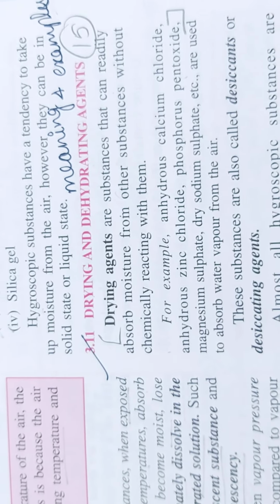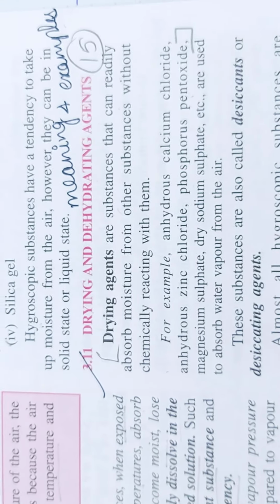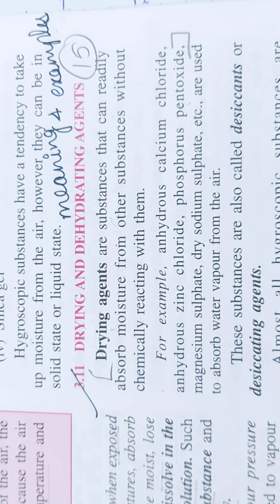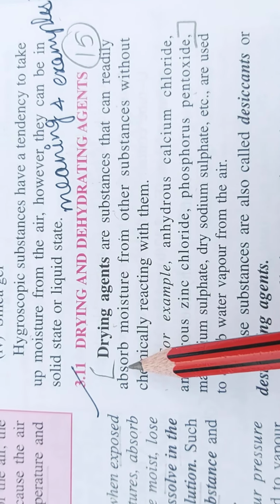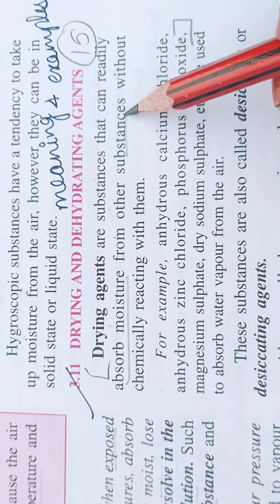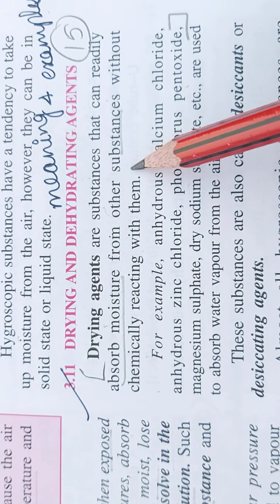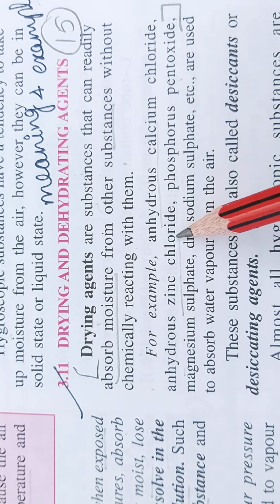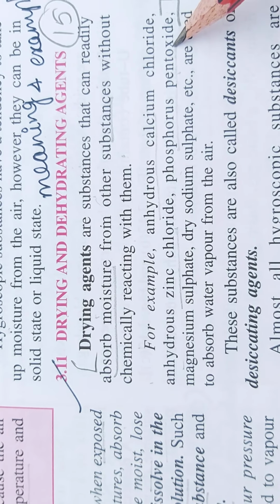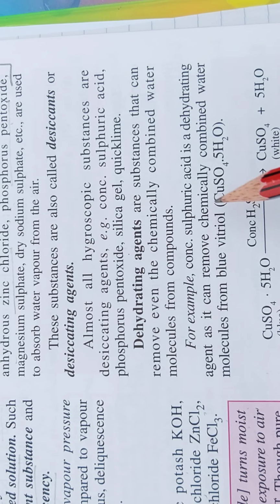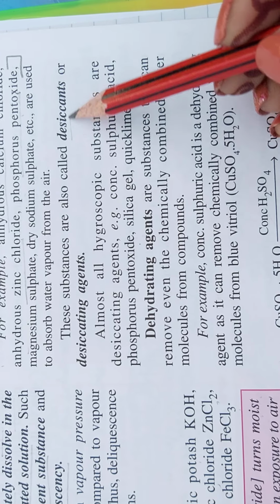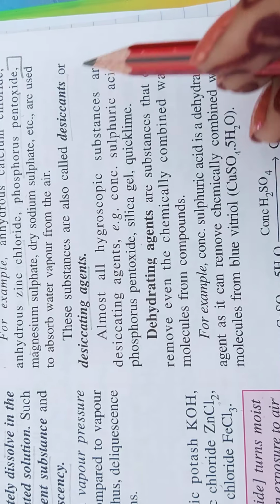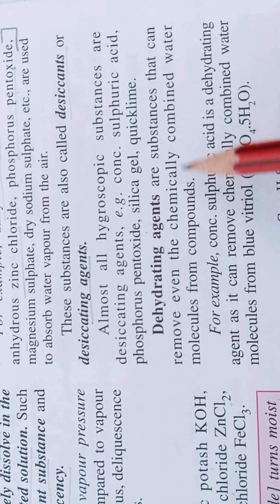Then drying and dehydrating agents. First of all, drying agents. These are substances which can readily absorb moisture from other substances without chemically reacting with them. Examples are anhydrous calcium chloride, anhydrous zinc chloride, phosphorus pentoxide. These substances are called desiccants or desiccating agents.